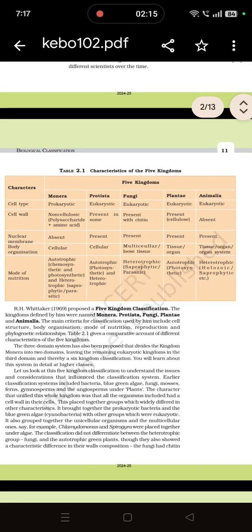What is the cell wall type of Monera? It is made up of polysaccharides and amino acids, and is non-cellulosic in nature. In Protista, the cell wall is present in some organisms, not in all. In fungi, the cell wall is made up of chitin. The plant cell wall is made up of cellulose, and animals do not have a cell wall. Like us, the animals have no cell wall.